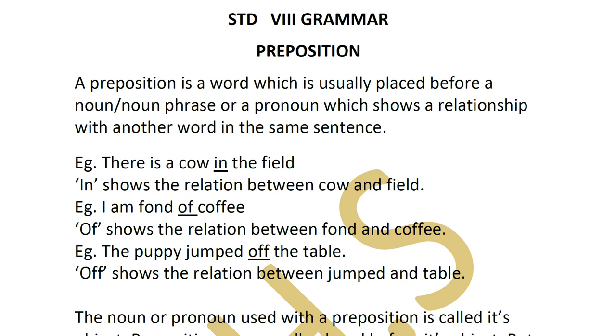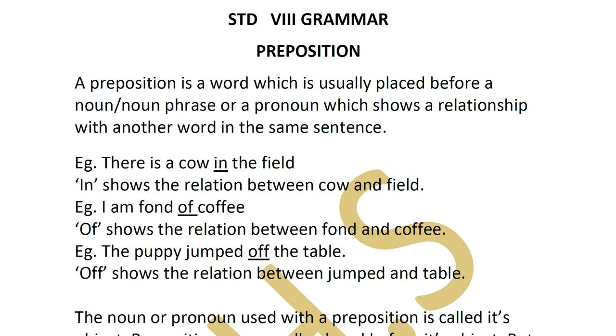Today we will again be doing grammar, and we will do prepositions. Now, what is a preposition? By looking at the word preposition itself, you can see that in that word there is the word position. So this means the preposition tells you the position or the relationship between two things, that is, a noun or a pronoun and another word in the same sentence. It will tell you, in relation to this, where the noun or the pronoun is.